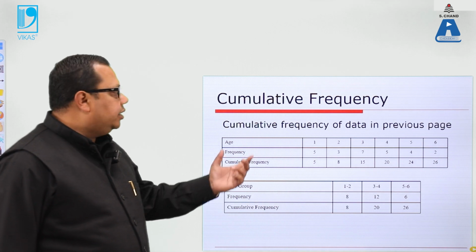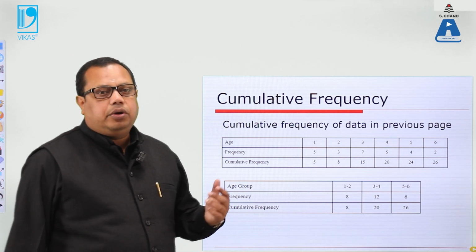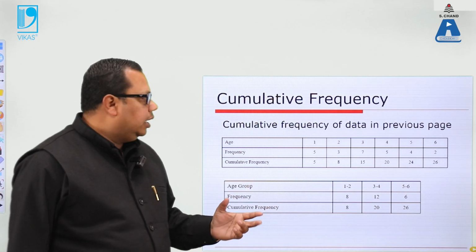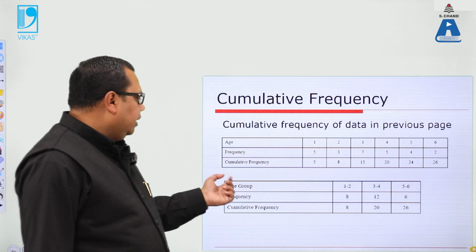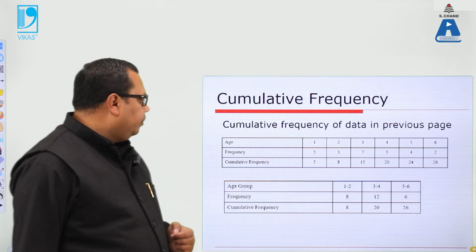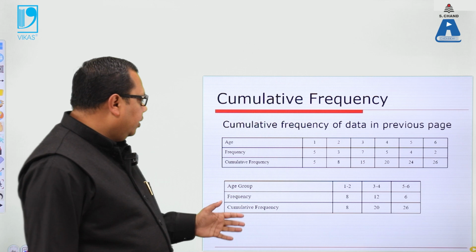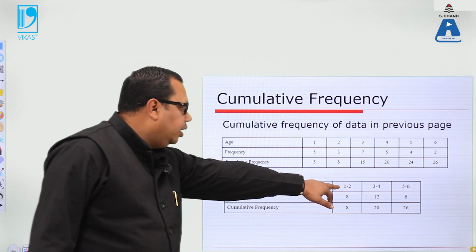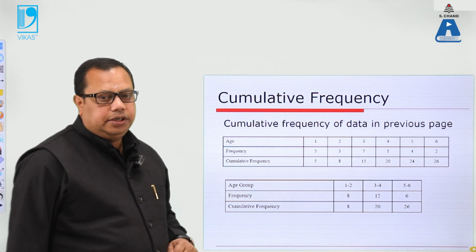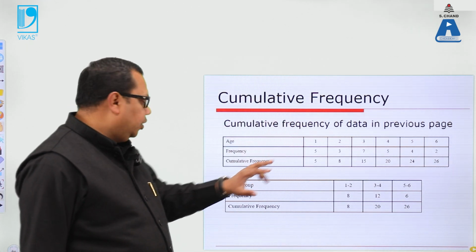So it plays an important role: in a class of 28 students, 30 students, we make a small table. In that small table, we put all the data. Then we make the particular age groups in terms of the grouped frequency, and then we make the calculation. The data can be split in terms of non-interval, and when they are in interval, we can have the lower interval and the upper interval. Then we can calculate the frequency and the cumulative frequency. So this is how we can make the calculation of the frequency and the cumulative frequency.